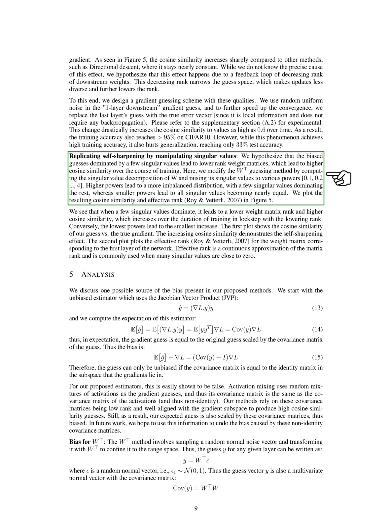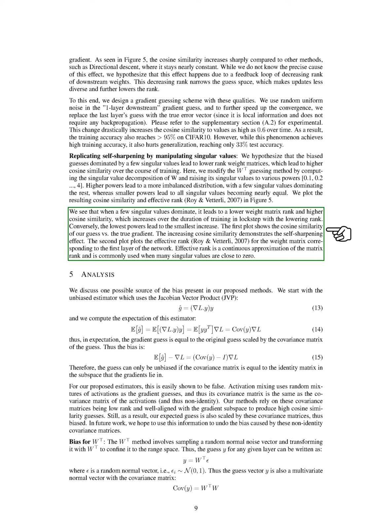Higher powers lead to a more imbalanced distribution, with a few singular values dominating the rest, whereas smaller powers lead to all singular values becoming nearly equal. We've found that when a few singular values dominate, it leads to a lower weight matrix rank and higher cosine similarity, which increases over the duration of training in lockstep with the lowering rank. Conversely, the lowest powers lead to the smallest increase.